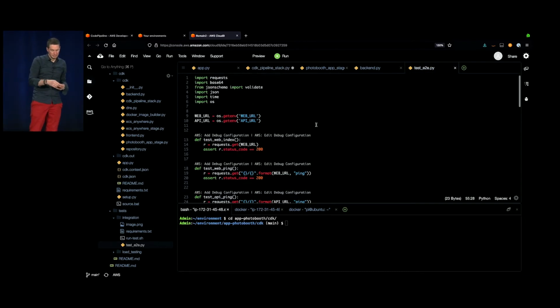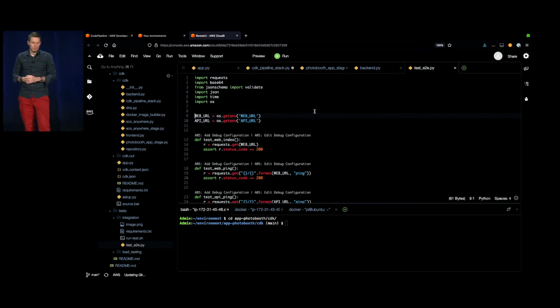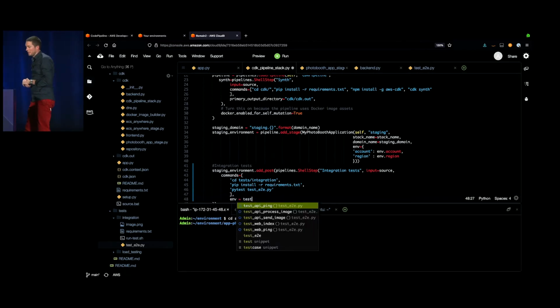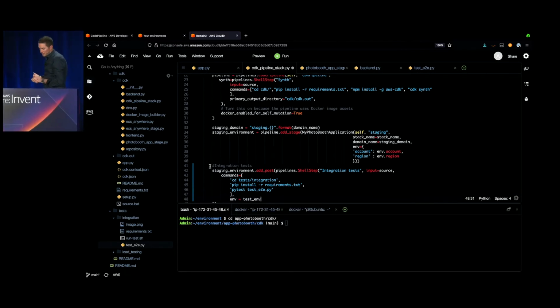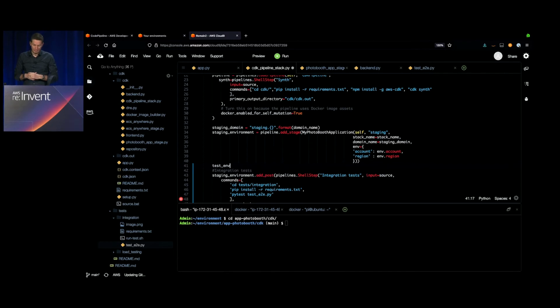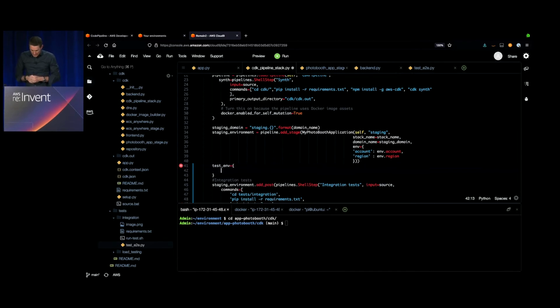It's expecting my web URL and my API URL. So I need to give them that, otherwise it's going to fail. So I'm going to create a new variable, test environment, with the URL for the staging environment as well as for the API.